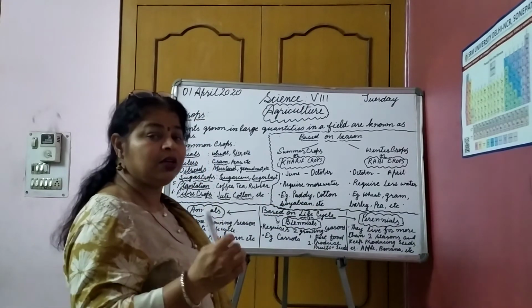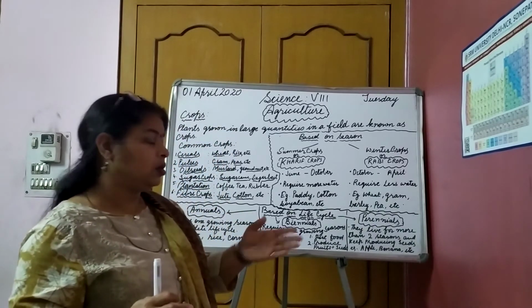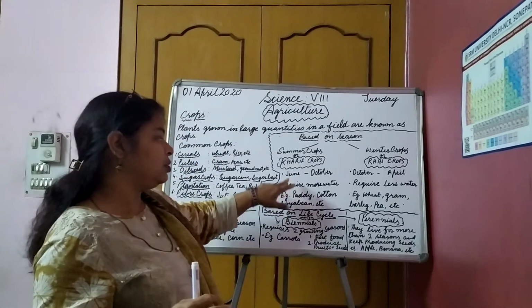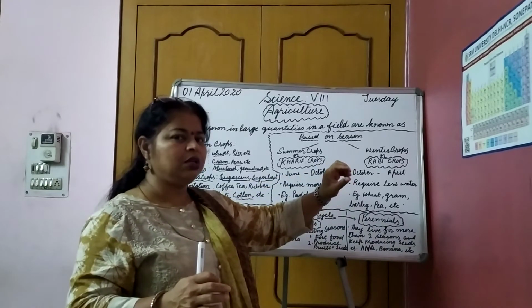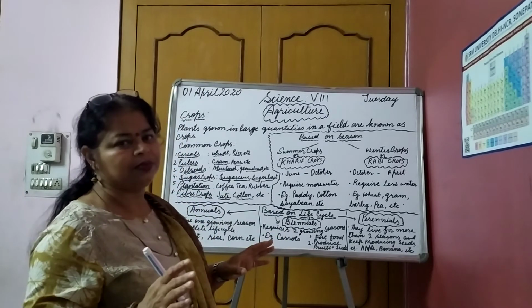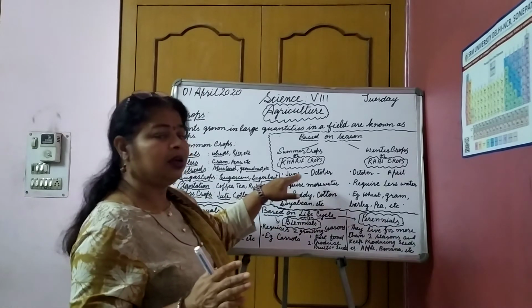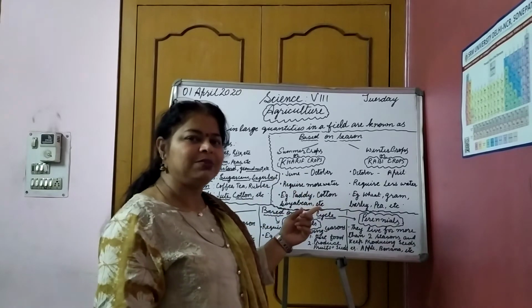Their irrigation requirement is more. In June to August or some part of September, maximum rain is there.